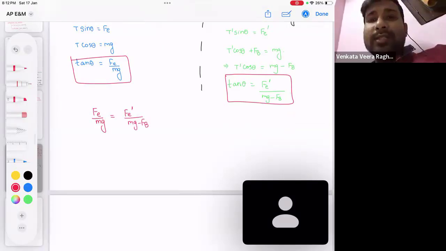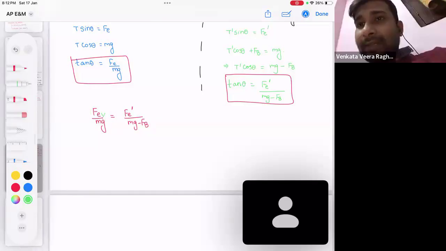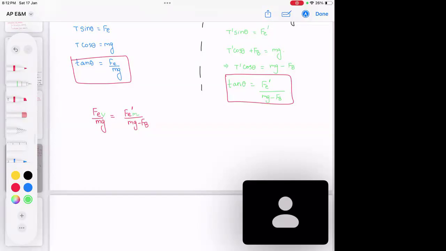Tell me, what is this electrostatic force? Is this the electrostatic force in vacuum, free space? And is this the electrostatic force in a medium?